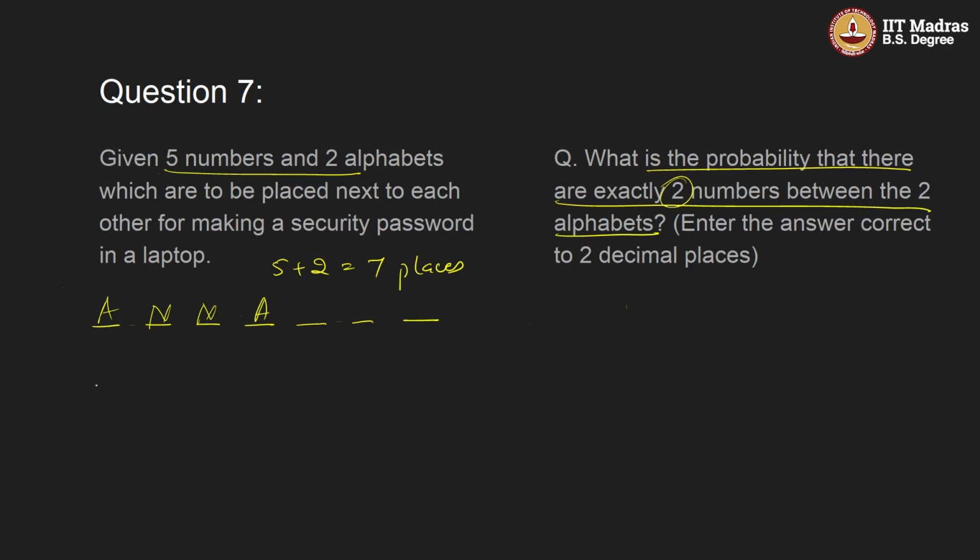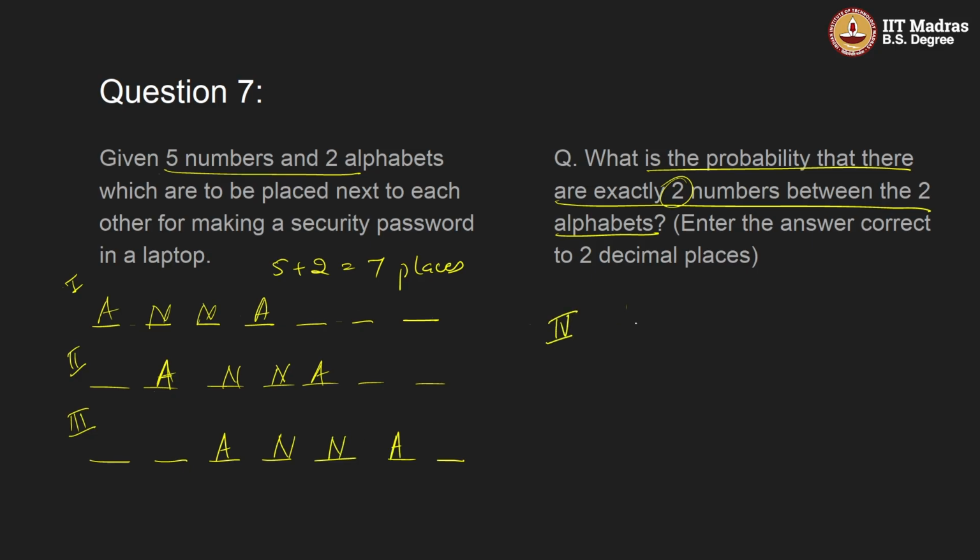So how many cases can this be done in? In the first case, in the first place the alphabet can come, and in the fourth place the alphabet can come. Similarly in the second case, we can have the alphabets in the second and fifth place. Then in the third case, we can have an alphabet in the third place, and in between 2 numbers and then an alphabet.